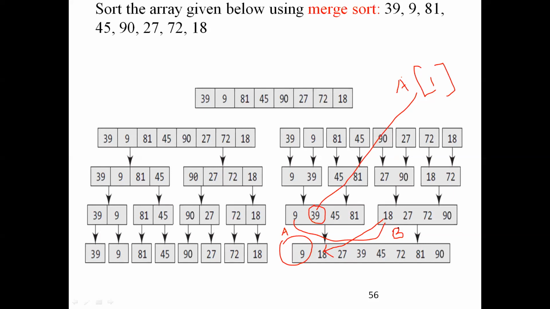Anyone can tell me, what is the next step? Which should I increment? The A array or the B array? Yes, increment B. Very good. Now B should be incremented. That's all, simple. Why? Because B is copied. B's 0th index is copied to the new position. That's the only way. Then I will increment the B index, so it points to 27 now.